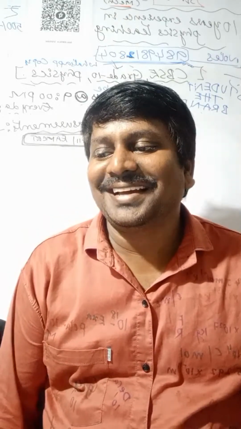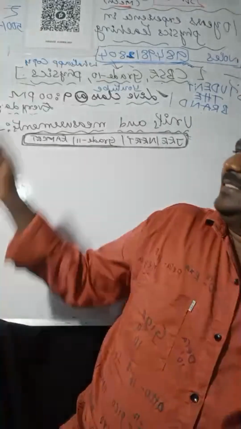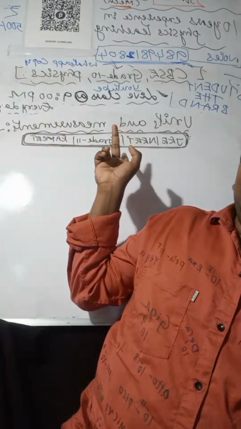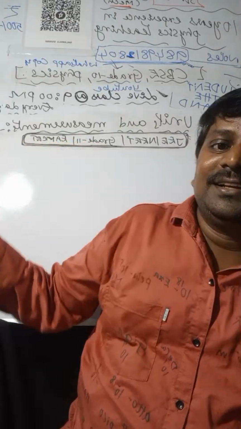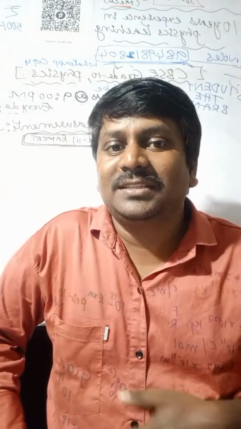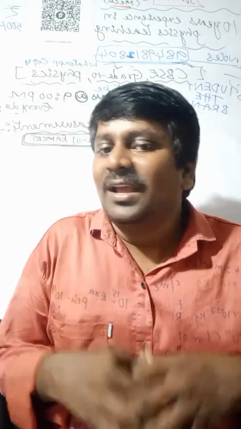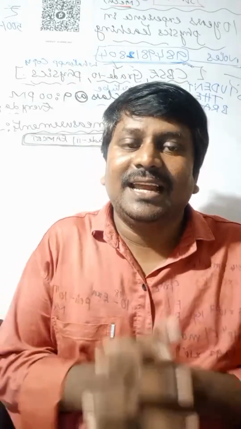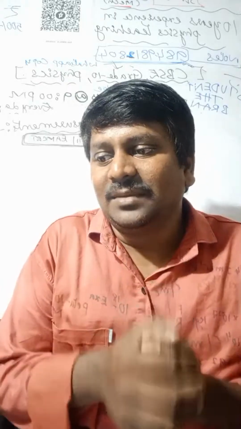So what is going on? Actually, JEE, NEET, and grade 11 MSET students. For those students, I am teaching units and measurements topic. At 4 o'clock, we are discussing light reflection and refraction chapters. Sorry, 6 o'clock, light reflection and refraction chapter for grade 10 CBSE I am taking.